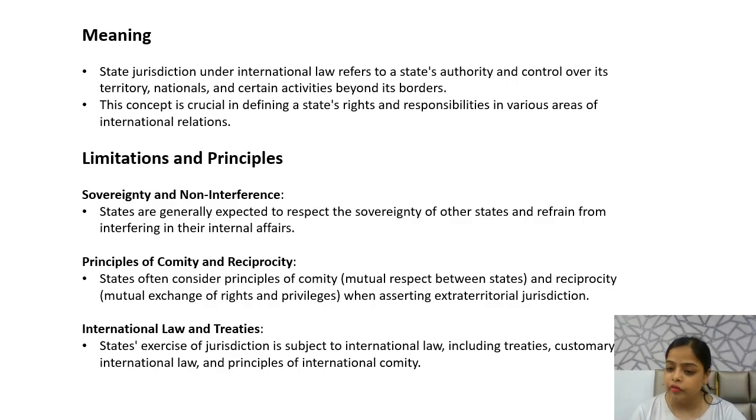First is sovereignty and non-interference. Sovereignty, we know, means freedom from external rule. तो इसके अंदर क्या होता है इंटरनेशनल लॉ में, जनरली सारे स्टेट्स को सॉवरेन अथॉरिटी रहती है एक्सरसाइज करने का कंट्रोल एंड पावर on their territory. So international law respects sovereignty and also believes that other states should refrain from interfering in other states' matters.